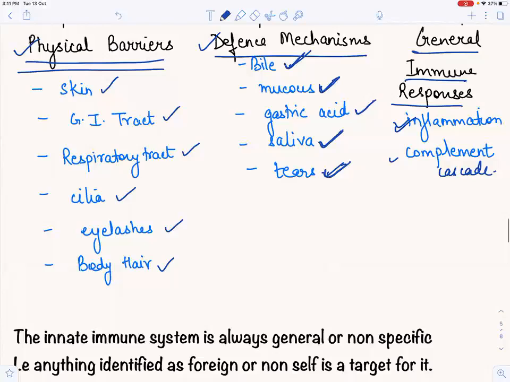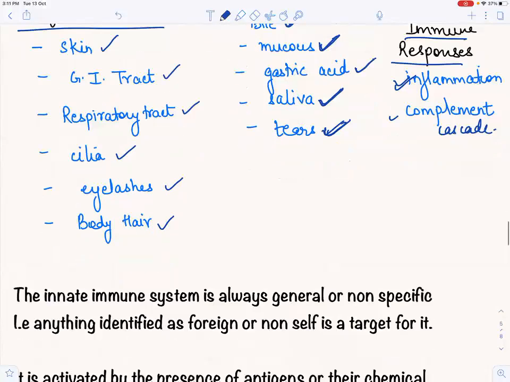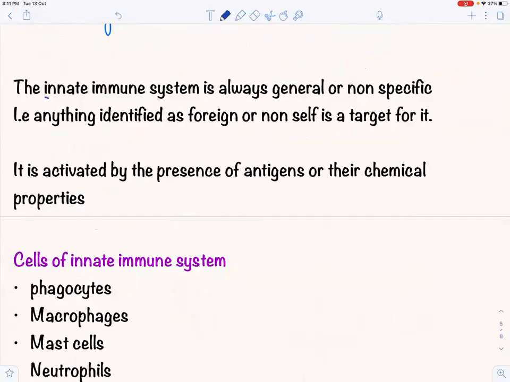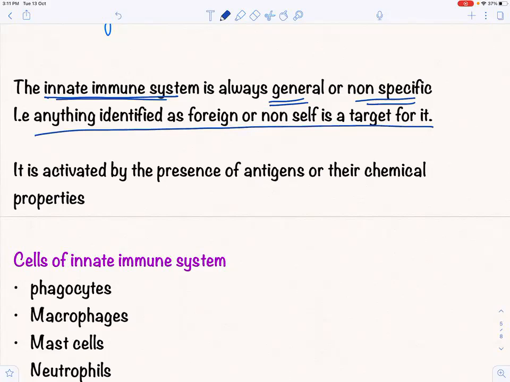Now, an innate immunity response is always general or non-specific. That is, anything identified as foreign or non-self is a target for it. And this is one of the differences between the innate immunity response and the adaptive immunity response.